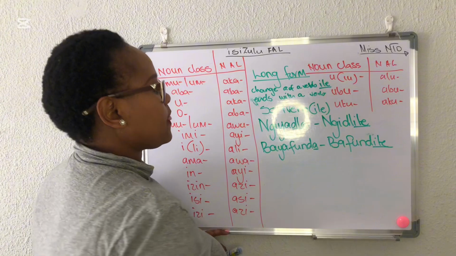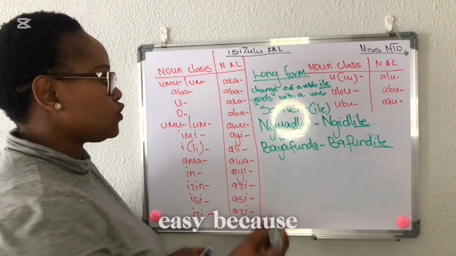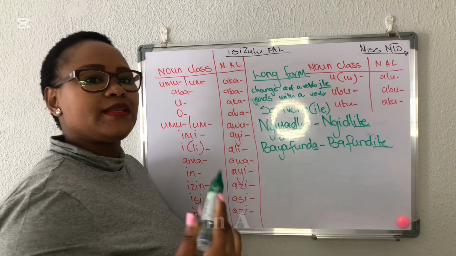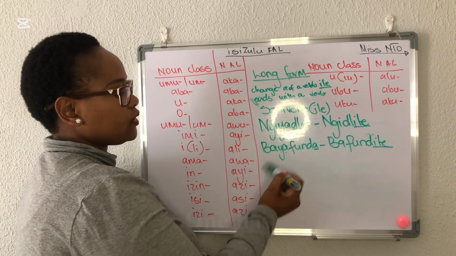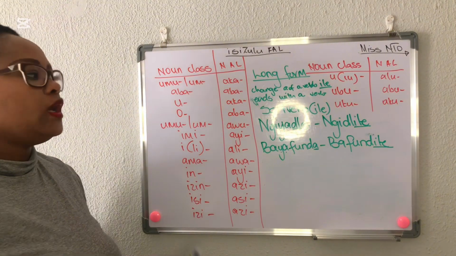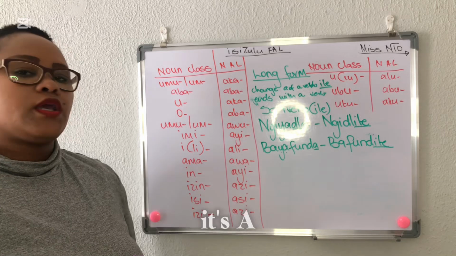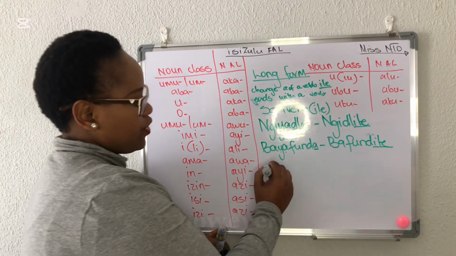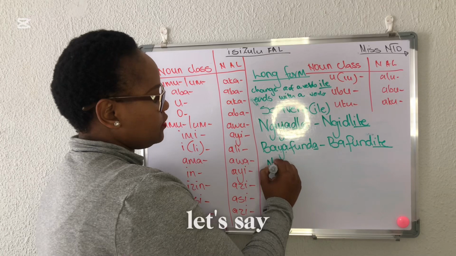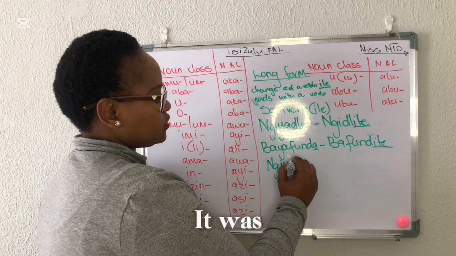There's E. Guys, this one is easy because if your sentence is in a present tense, you will identify with uya. Oh, this one has uya. That means it's a long form if you change it to a past tense. However, let's say it was ngizodla.